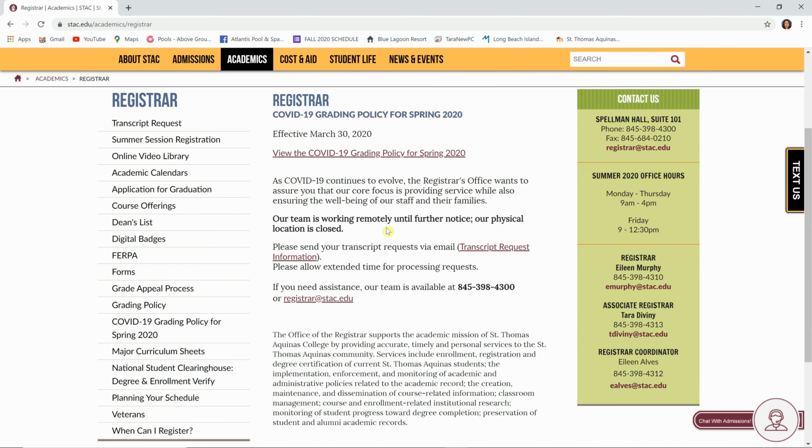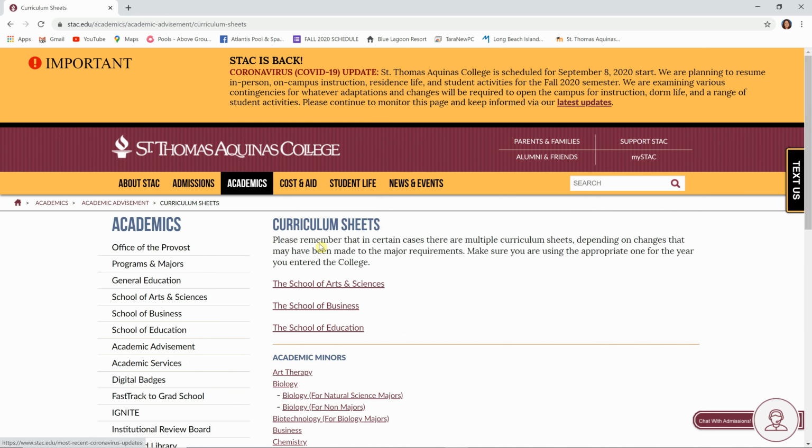So under the Registrar tab, we just want to go down to where it says Major Curriculum Sheets and select that. And this brings you to the curriculum sheets. It says, please remember that in certain cases there are multiple curriculum sheets depending on changes that may have been made to the major requirements. Make sure you're using the appropriate one for the year you entered the college.